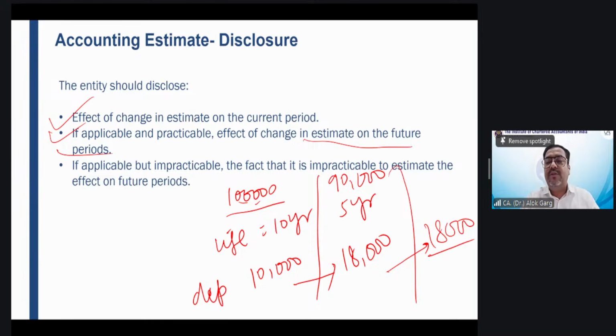Recoverable amount. So for the purpose of impairment testing, you have computed the recoverable amount. Okay. And what is the recoverable amount? Higher of fair value less cost to sell and value in use. So can you predict what will be my fair value in the next year end?